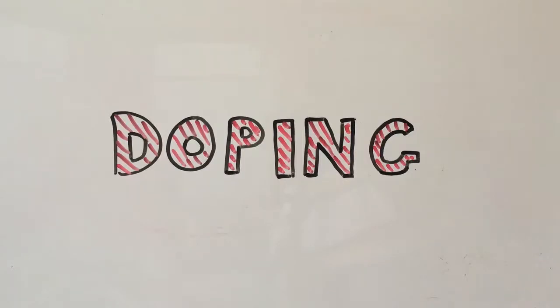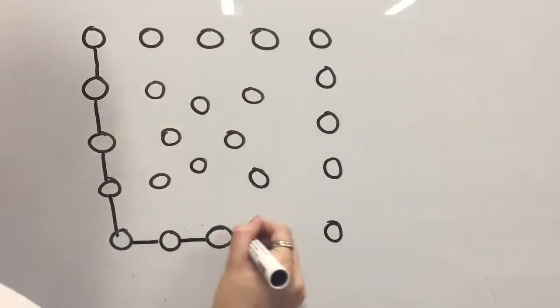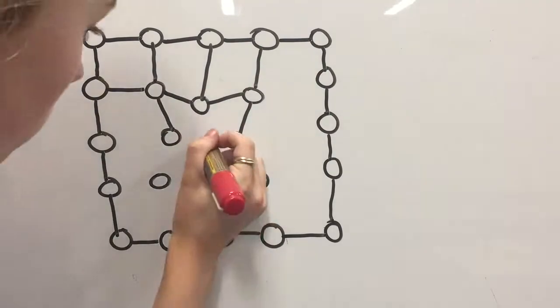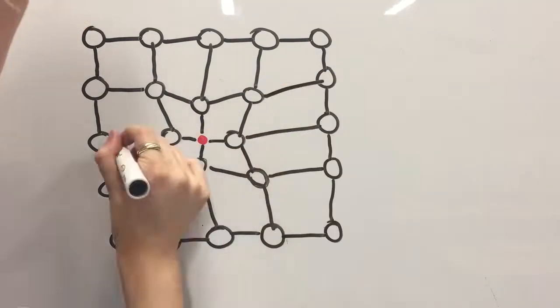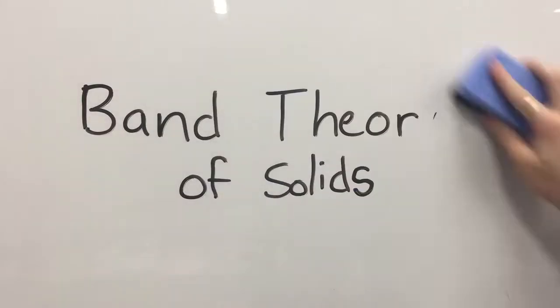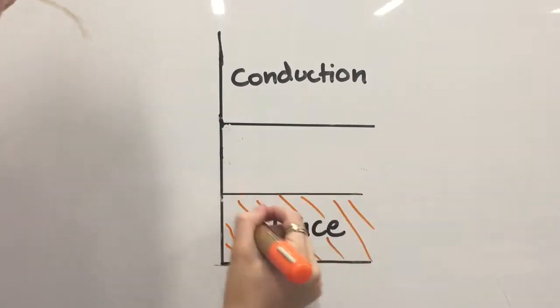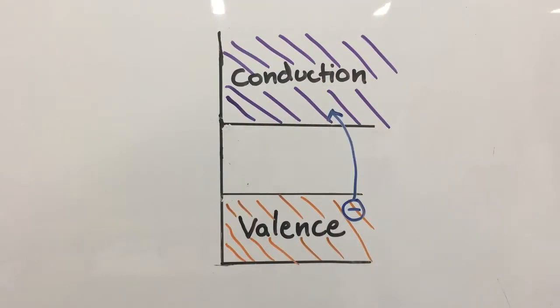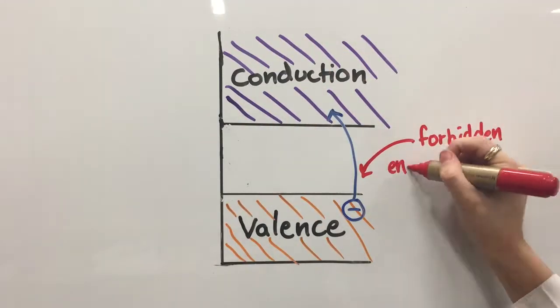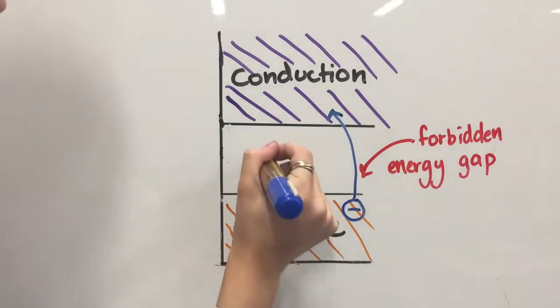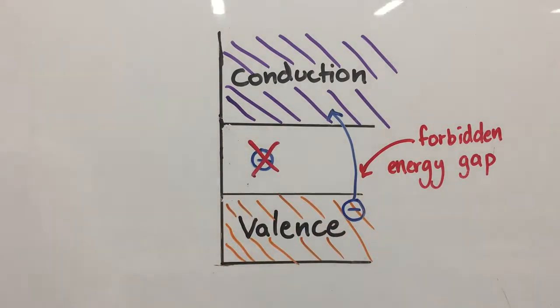Doping is the addition of an impurity into the lattice of a semiconductor to increase its conductivity by modifying its electrical properties. To understand doping, we must first consider the band theory of solids. We know that for a solid to conduct electricity, electrons jump from the valence band to the conduction band. They must overcome the forbidden energy gap, as electrons cannot exist in this energy band.